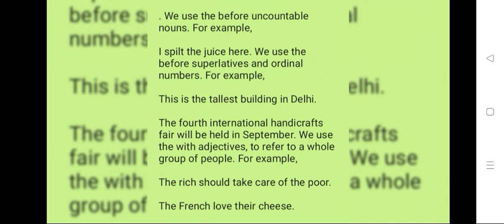We use the before superlatives and ordinal numbers. For example, this is the tallest building in Delhi. The 4th International Handicraft Fair will be held in September.